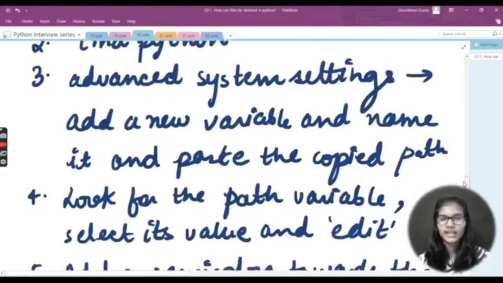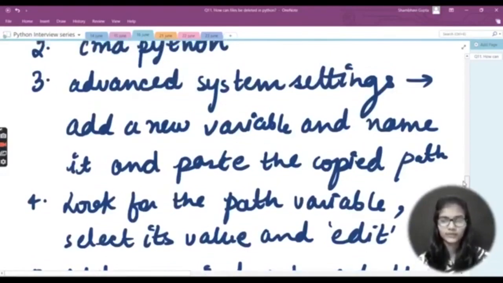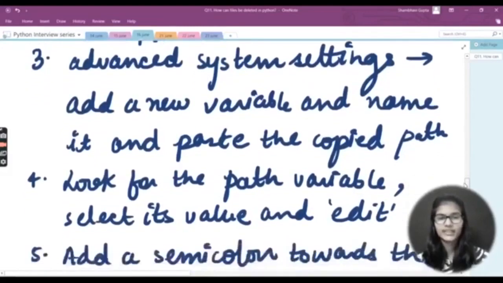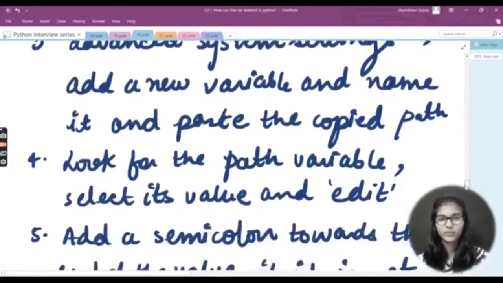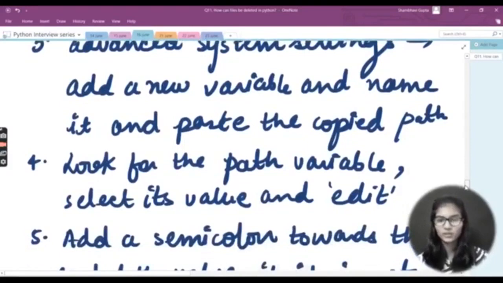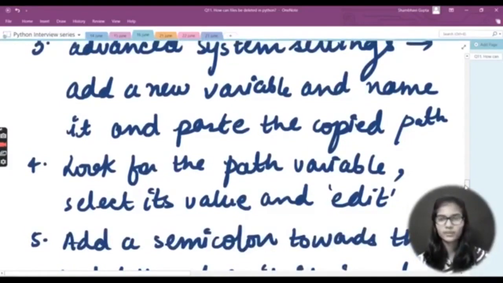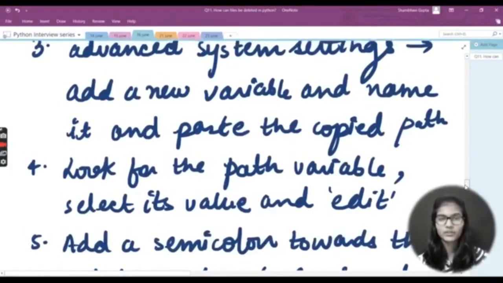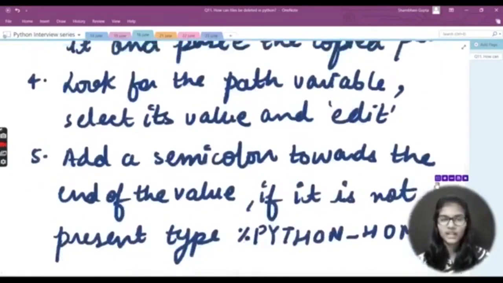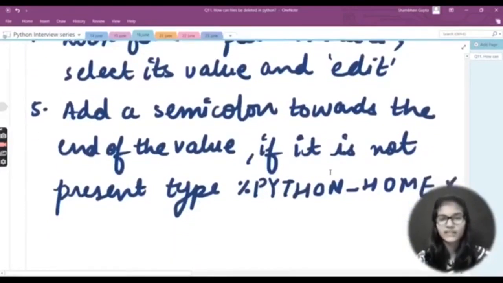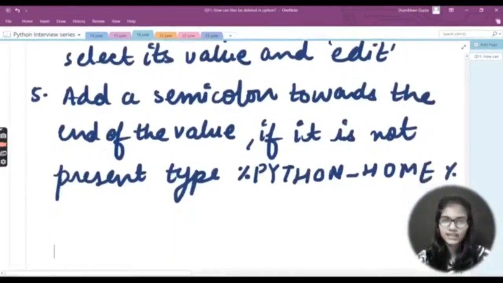Give any name to that variable and paste the path you copied from the command prompt at that position. After that look for the path variable, select its value, the value whichever you are having, and then click on the edit.